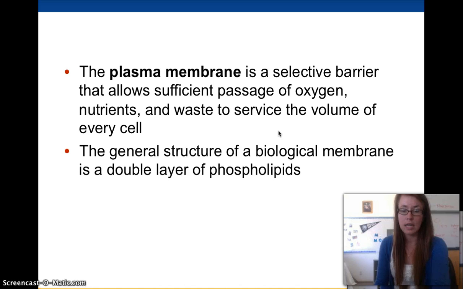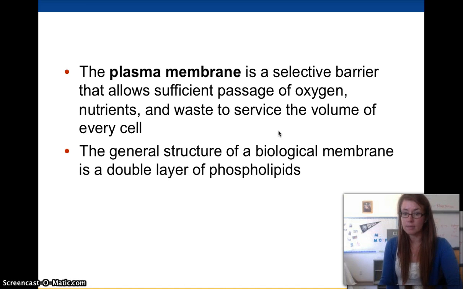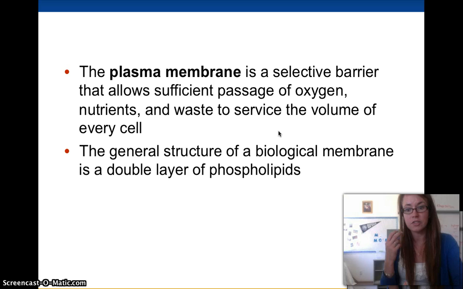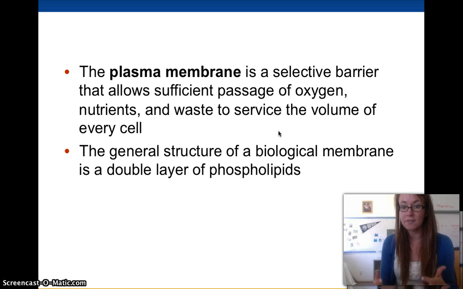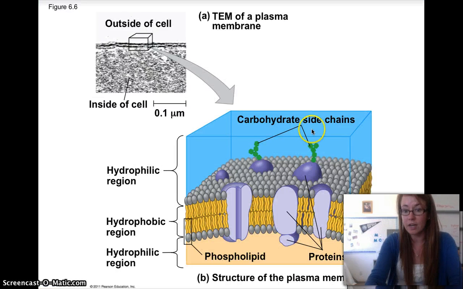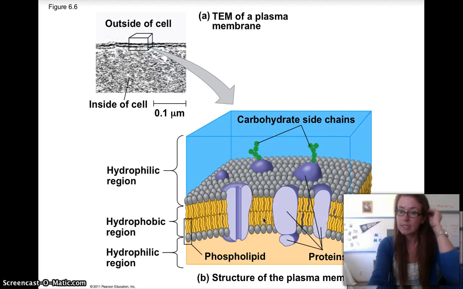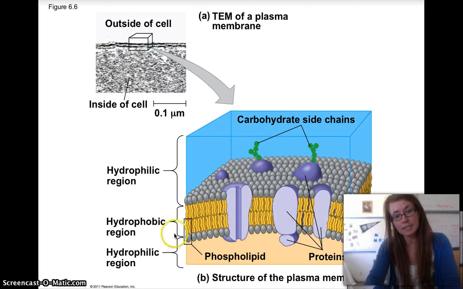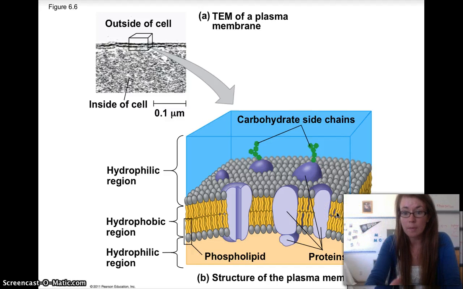And this is where our phospholipids come in. Remember, our glycerol attached to two fatty acids with a phosphate on the other side. Our phospholipids are what make up the cell membrane. So it's usually a double layer of phospholipids because, remember, fatty acids, lipids, are hydrophobic because they're nonpolar, so they hide on the inside, while the phosphates, remember, they have a charge on them. They're negative, so they're attracted to the water, so they stick outside and inside to the cytosol. So the hydrophobic parts are on the inside, the hydrophilic parts are on the outside.